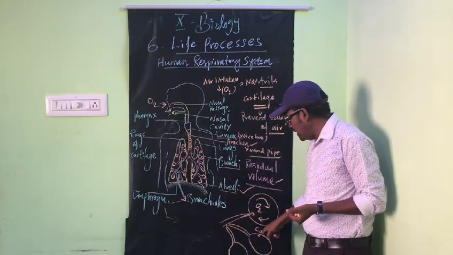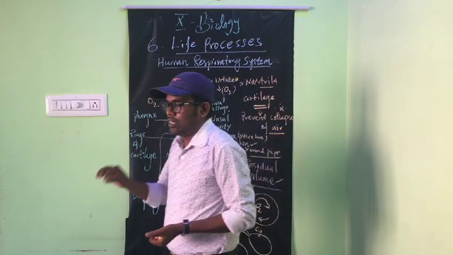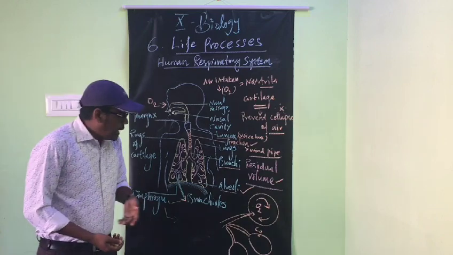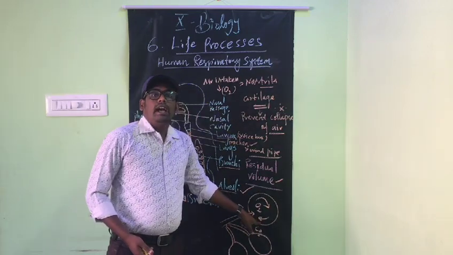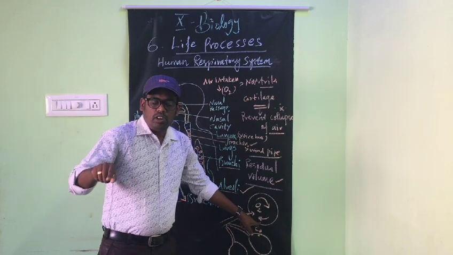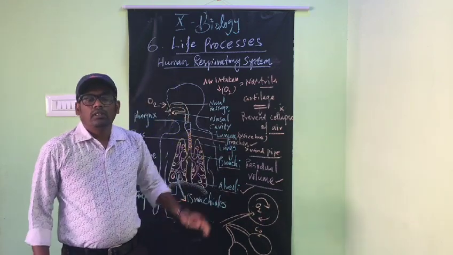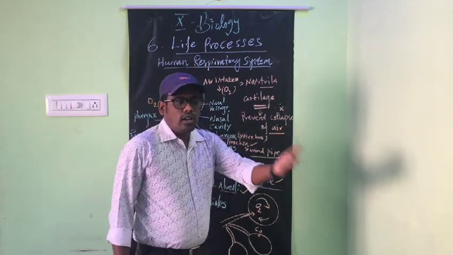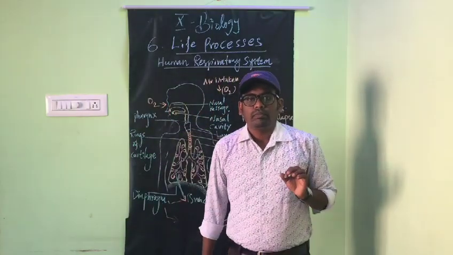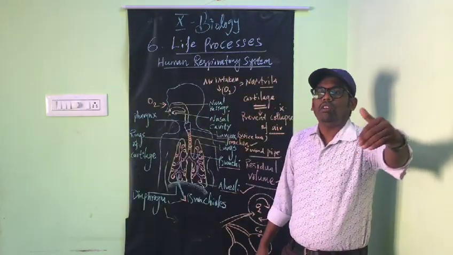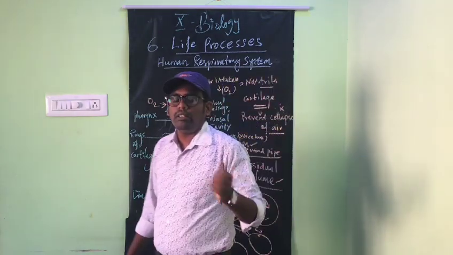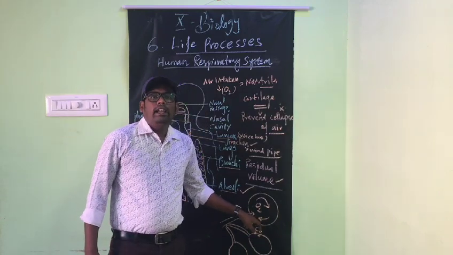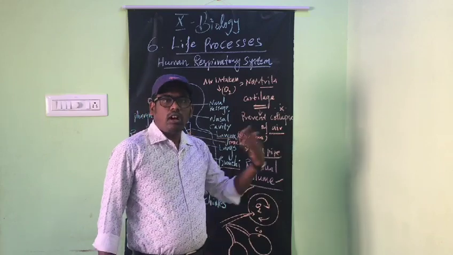So when the tissues release CO2, it dissolves in the blood, and on reaching the alveoli or alveolar sac, it again becomes a gas, its normal state.